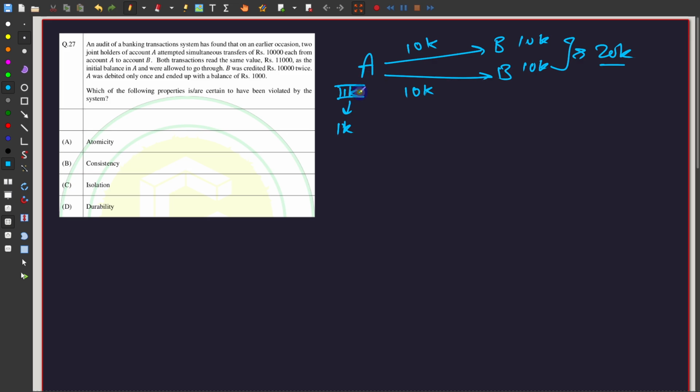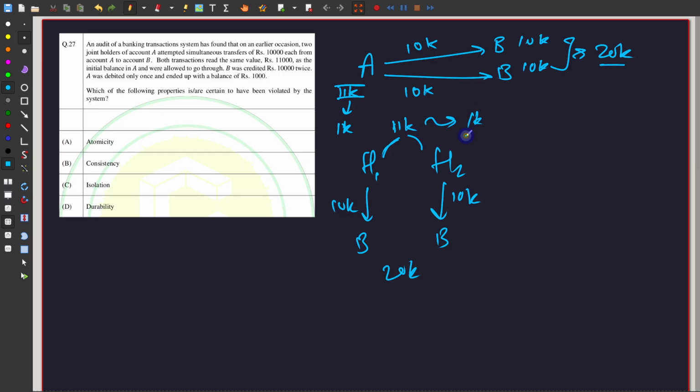And what happened then was that, let's say holder 1 did the transaction of 10k, holder 2 also initiated the transaction of 10k, and the banking system somehow screwed up, and they both thought that they had 11k. So H1 looked at one copy of 11k, H2 looked at one copy of 11k, and they just initiated the transaction, and B was transferred 20k essentially, and account A ended up with 1k as the balance.